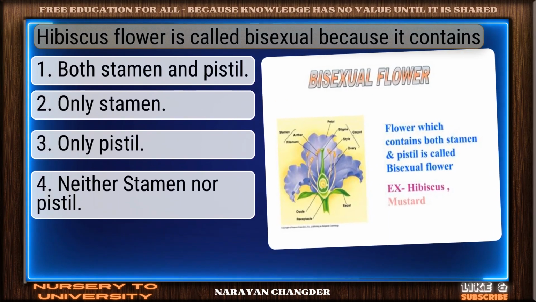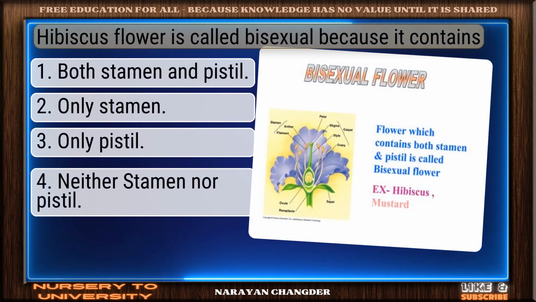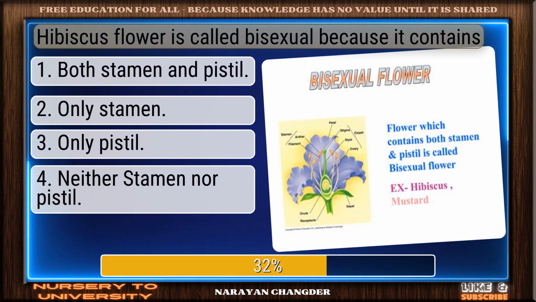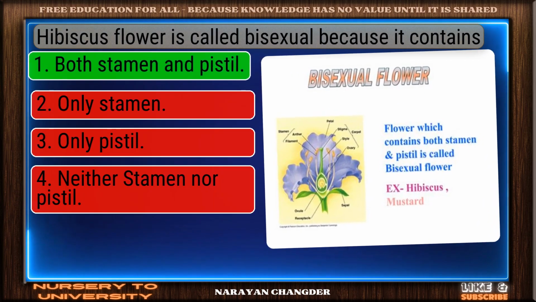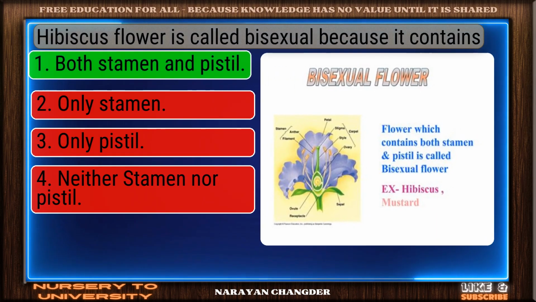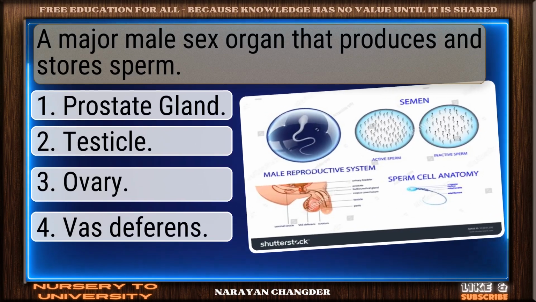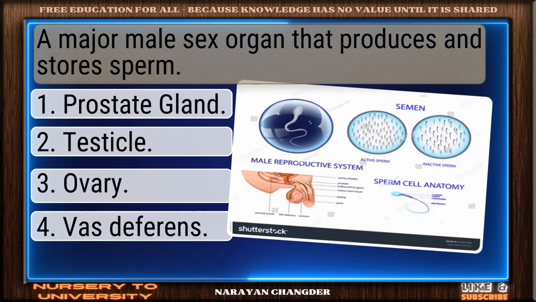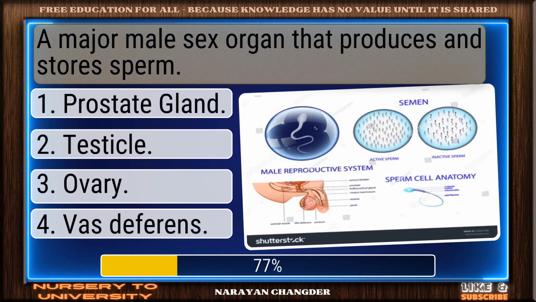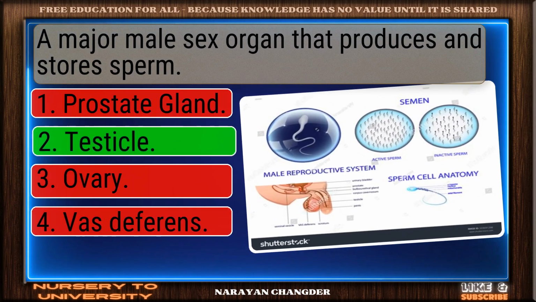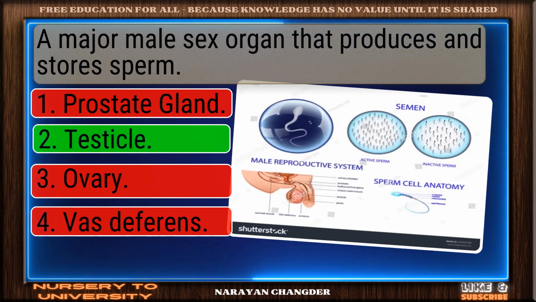Hibiscus flower is called bisexual because it contains. Correct response. Both stamen and pistil is the most accurate answer. A major male sex organ that produces and stores sperm. On track. Testicle is the correct answer.